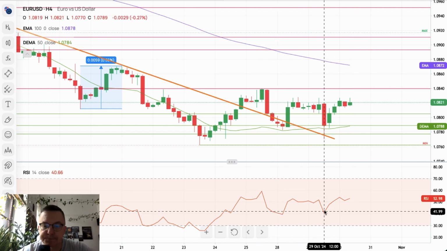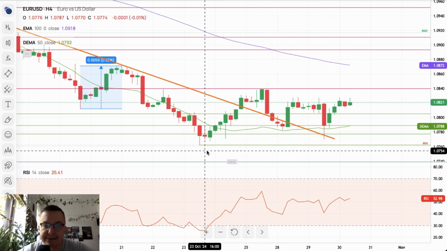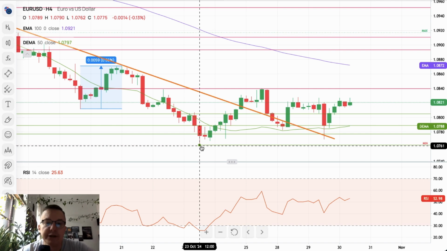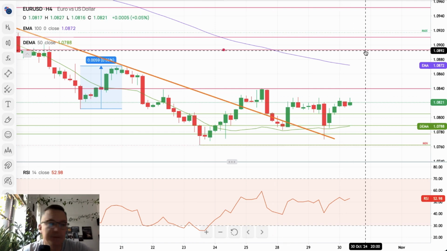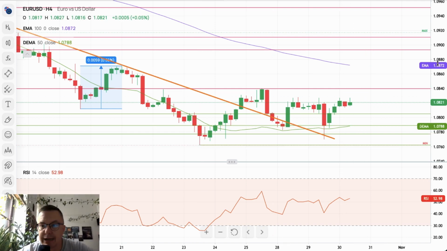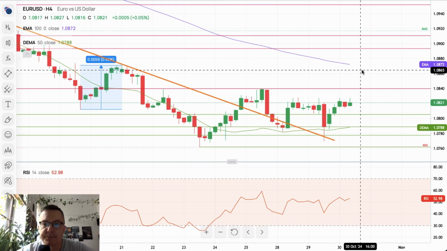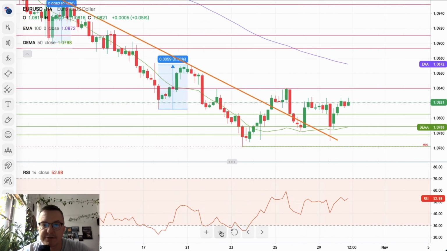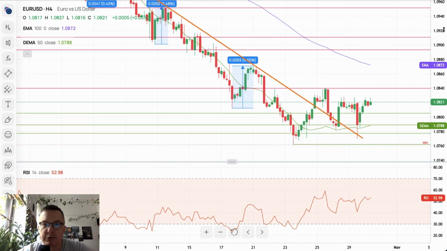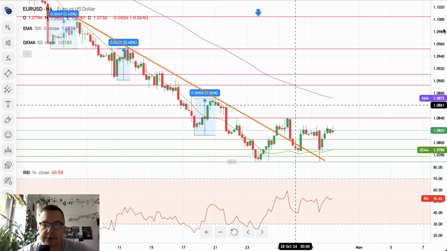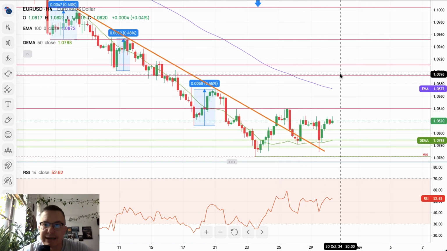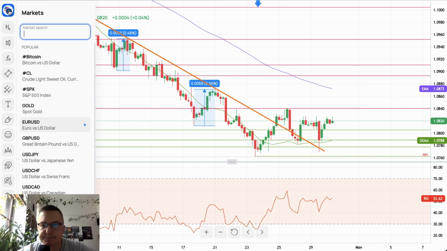So it looks very nice for the bulls actually, because the momentum is already slightly positive. It doesn't go below the level of 40. The price doesn't make any new low, so maybe it's time for another movement to the upside. Maybe it's time for another extension to the upside. Some sort of bigger correction is coming to the euro dollar market with the targets as I just mentioned.